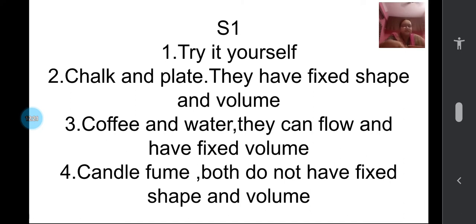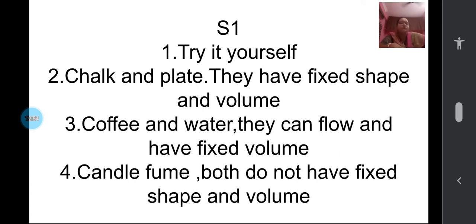Next, the two solids are the chalk and the plate. They have fixed shape and volume. That is the reason. Third question, the two liquids are the coffee and water. They can flow. That is the first reason, and they have fixed volume, and they take the shape of the container. You can write that also, up to you. Any one reason you can give. Then the one in the gaseous form similar to air is the candle fume. Both air and candle fume do not have fixed shape and volume. It can spread easily. You can give your own answer also, children.